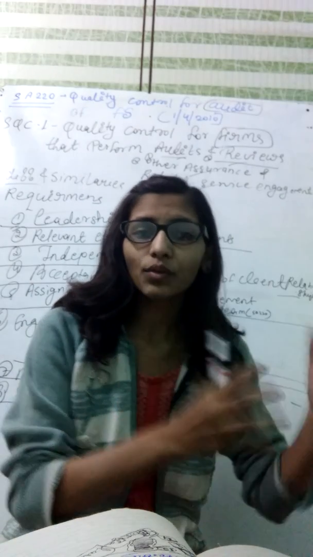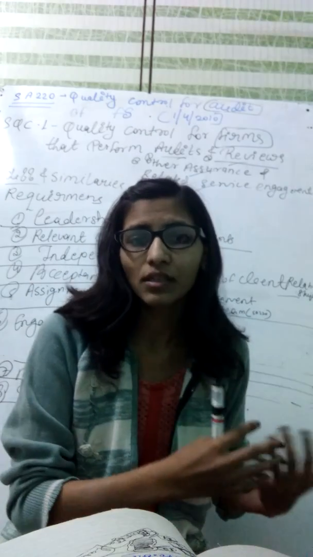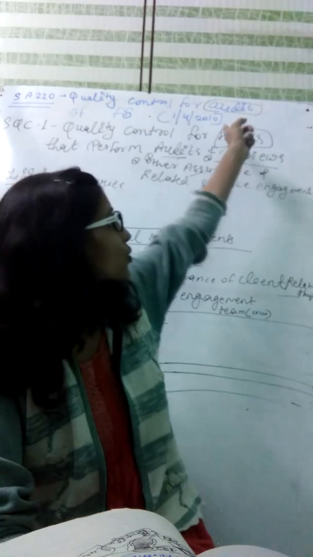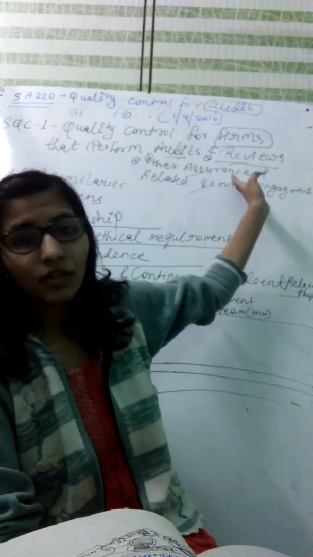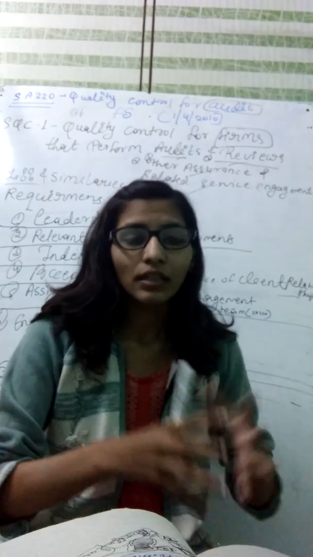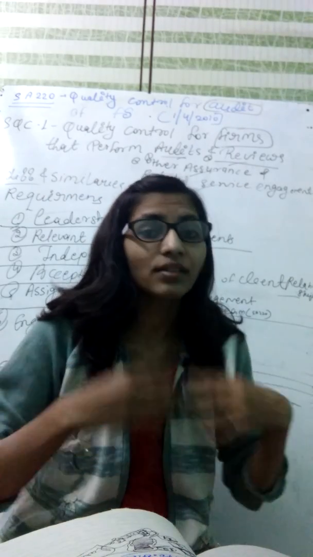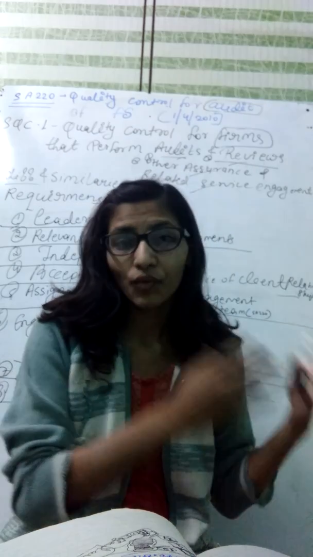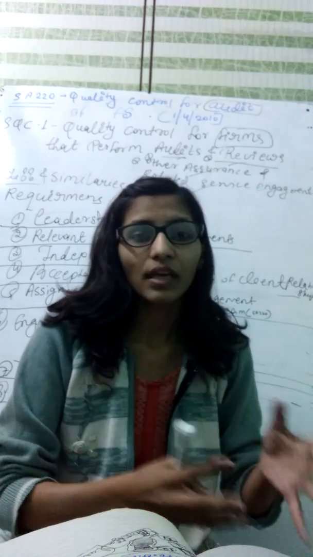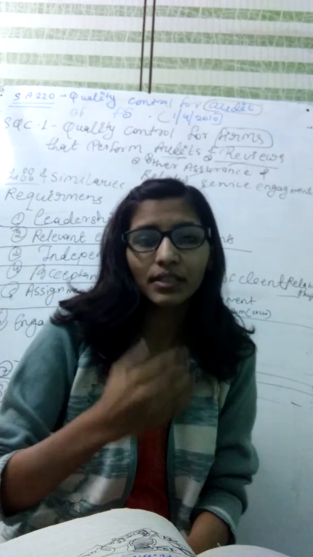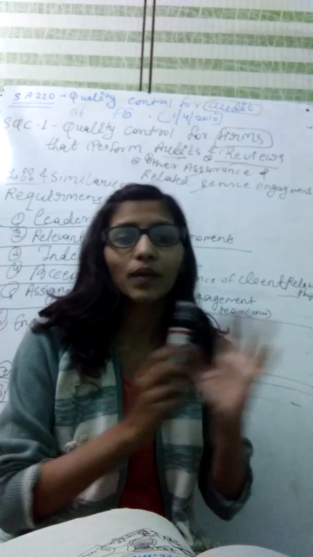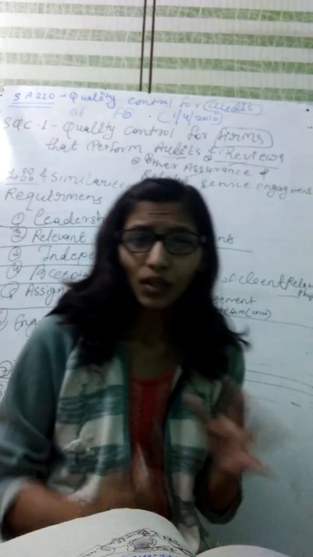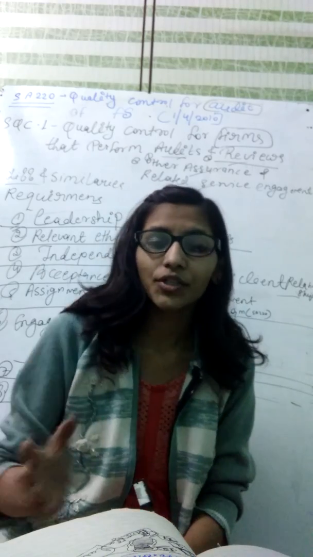Continuance means you have already accepted the assignment, and during the assignment, during the audit if you talk about SA 220, or during other assignments if you talk about SQC 1, you check whether any situation arises involving lack of integrity or lack of competence, and you are not able to provide quality services for any reason. Then you withdraw from the engagement, if law or regulations permit.